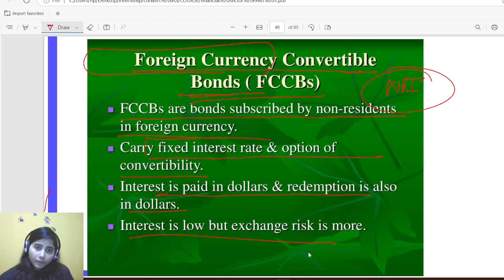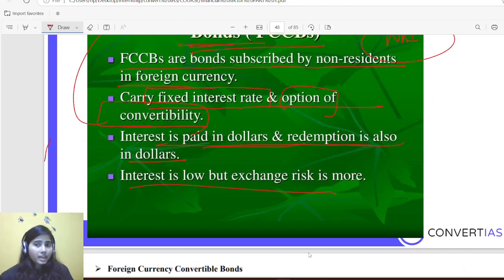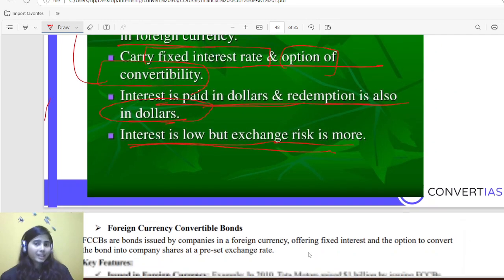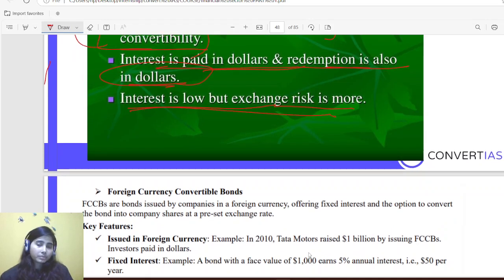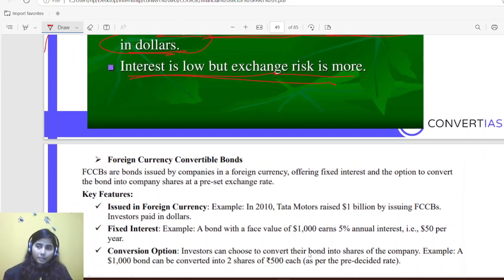So they also carry a fixed interest rate, and they have the option of convertibility because it is already written in this word. Interest is paid in dollar and redemption is also in dollar. Interest is low, but exchange risk is more, because the value of dollar with respect to rupee can go up and down.